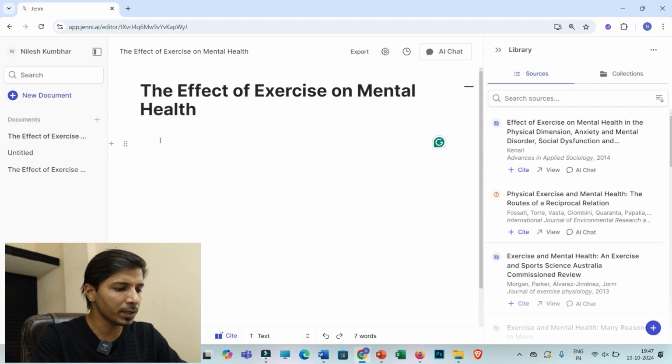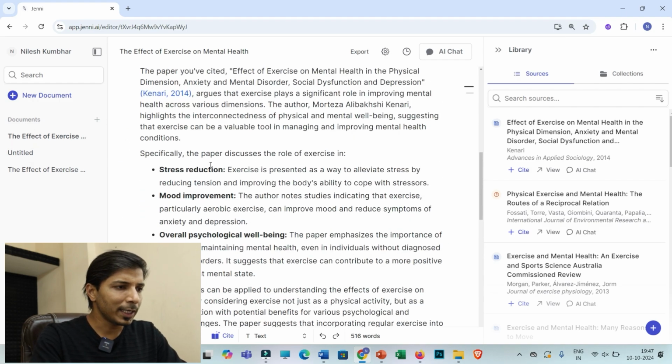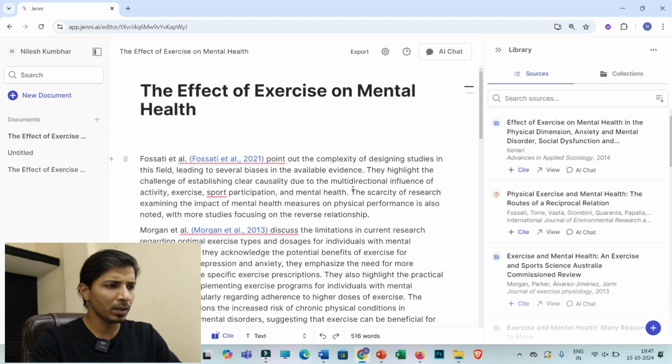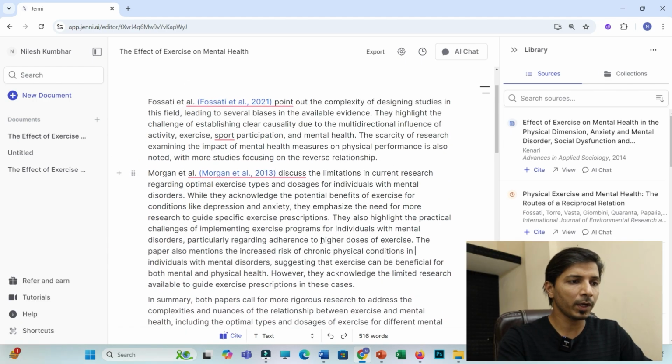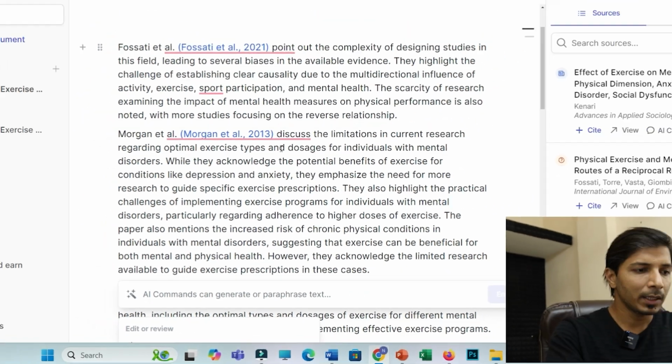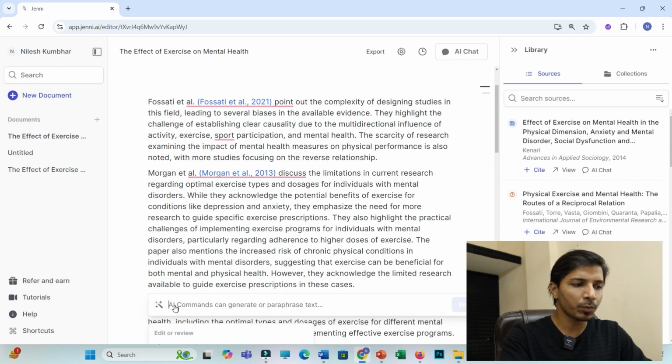Okay, for that I need to consider some text. So let us consider that this is the text that I have involved in my research paper, maybe under introduction, result and discussion section. Okay, now let us discuss the first prompt. For example, if you have involved this paragraph under your result and discussion section and you want to convey any specific argument, in that case you have to first select this paragraph, and then you have to click on this AI commands, and after that you have to put your first prompt here in this prompt box. Okay, so what is the first prompt?